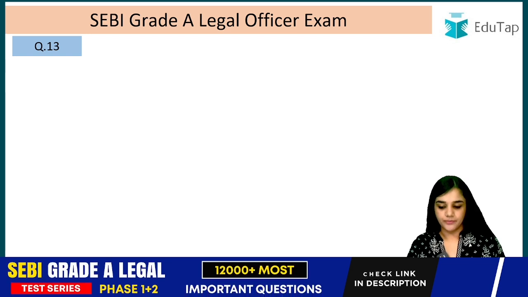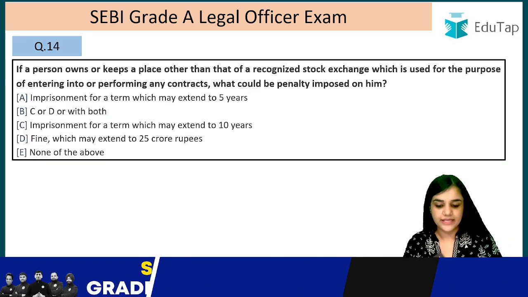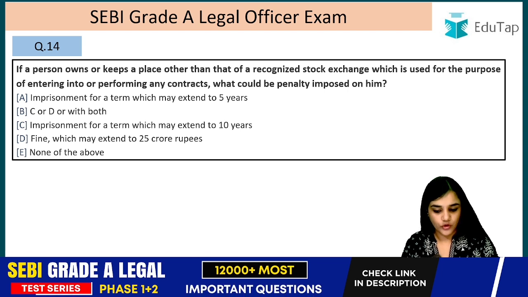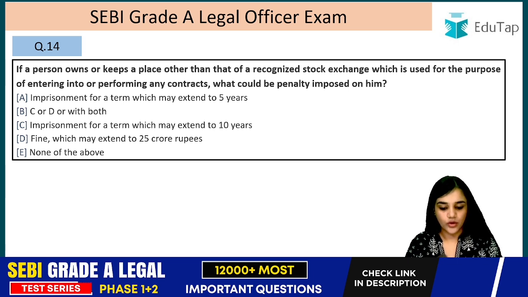Question number 14. If a person owns or keeps a place other than that of a recognized stock exchange which is used for the purpose of entering into or performing any contracts, what could be the penalty imposed on him?